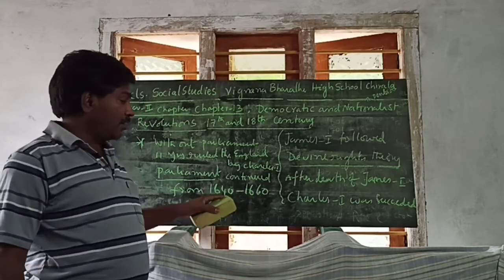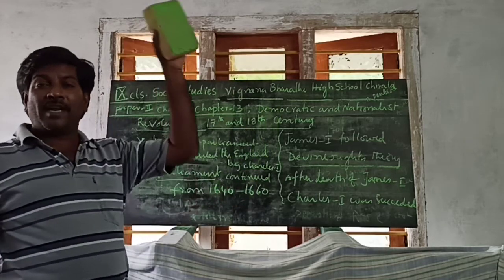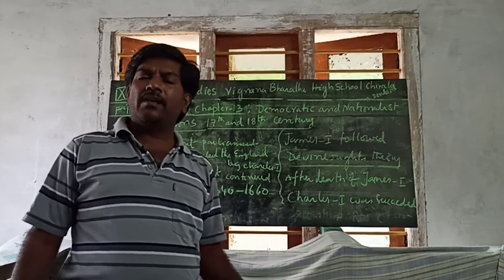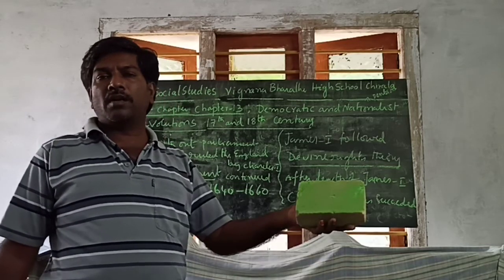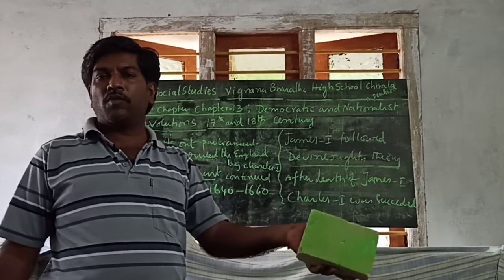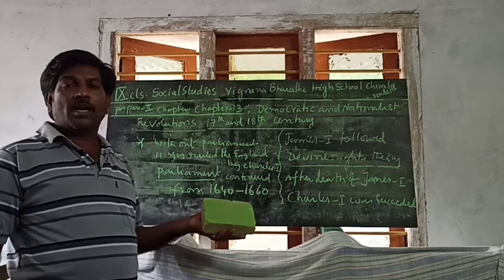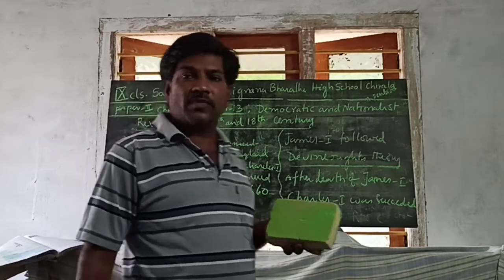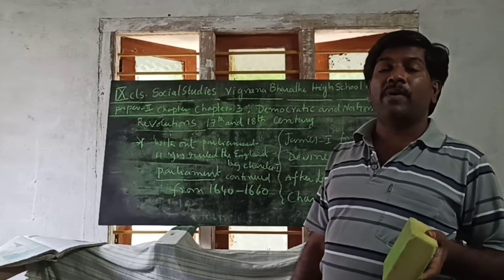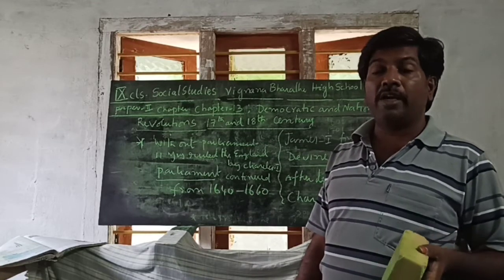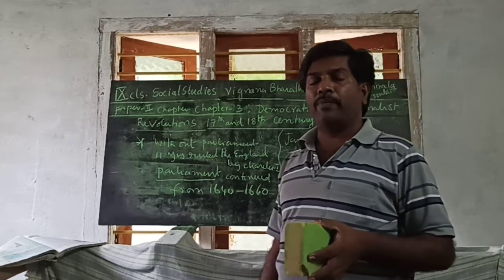They gathered and continued the meeting. For what purpose? To impose the taxes on the people. Why did they impose the taxes? There was no money to fight the war or to spend on welfare programs. To do the war, there was no money in hand. Then Charles I was ready to impose the taxes on people. So that's why Parliament was gathered, assembled and continued, and discussed the matter of imposing the taxes on people.